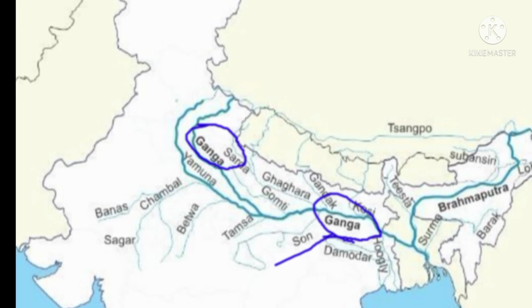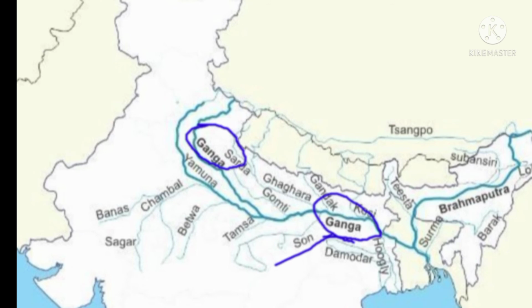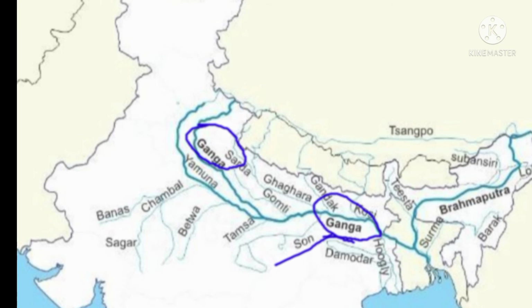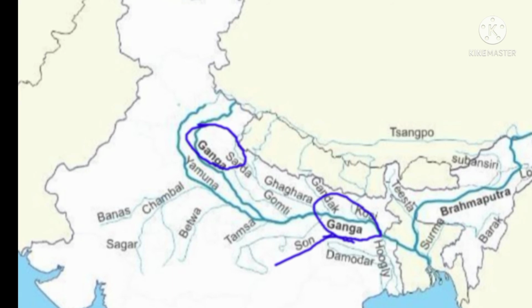It meets River Yamuna at Prayagraj. Earlier it was called Allahabad. The Chambal and Betwa rivers are the tributaries of the River Yamuna. You can view the picture, children. The Son River is a tributary of River Ganga. Okay, see the difference. The Hooghly River in West Bengal is a major distributary of River Ganga.